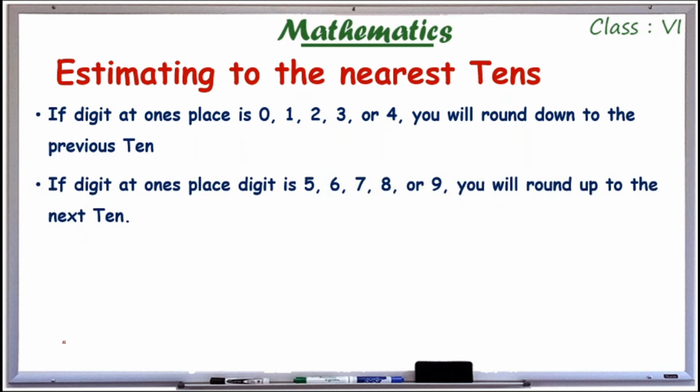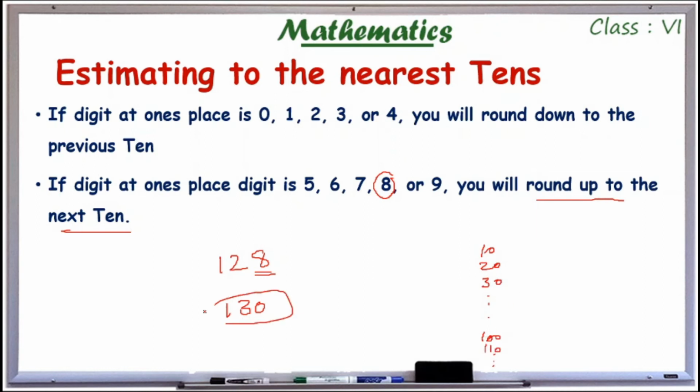So if the digit at the ones place is 5, 6, 7, 8, 9, we have to round up to the next 10. 128: here the ones digit is 8. So I have to round up to the next 10. The next 10 is 130. Multiples of 10 are 10, 20, 30, and so on, 100, 110, etc. So 130 is a multiple of 10. So I have to round it to 130.